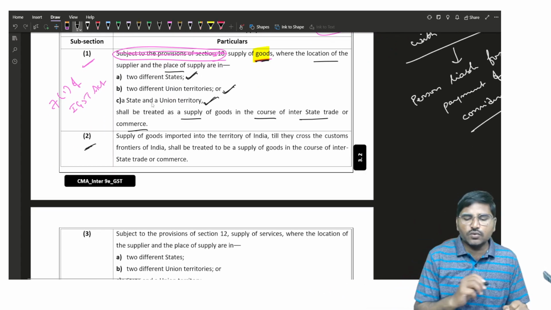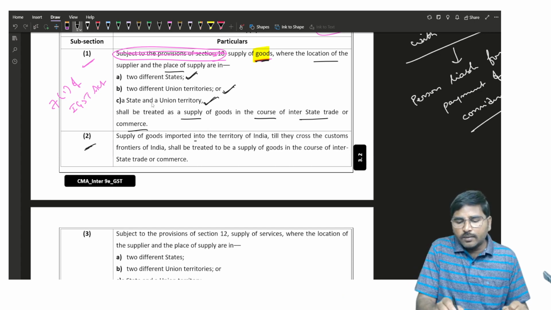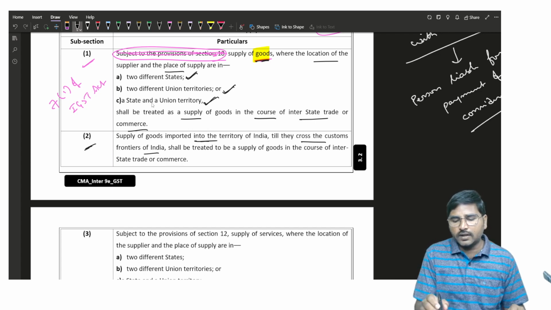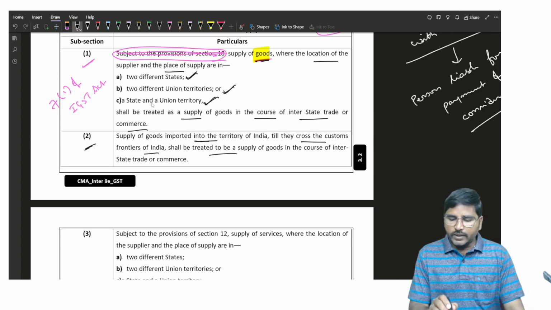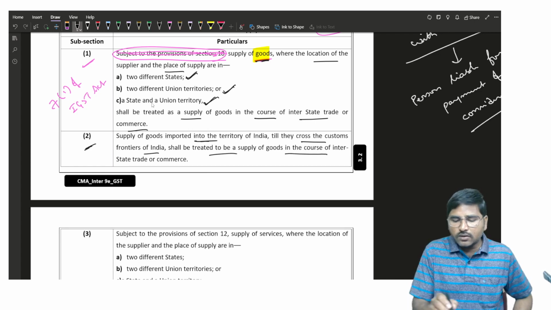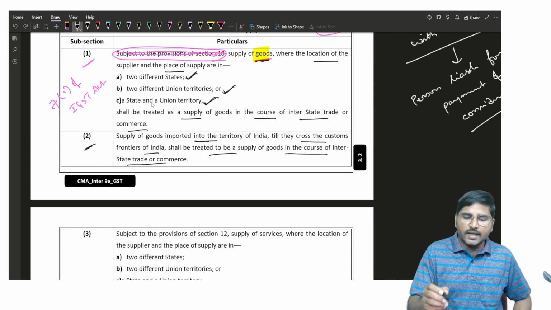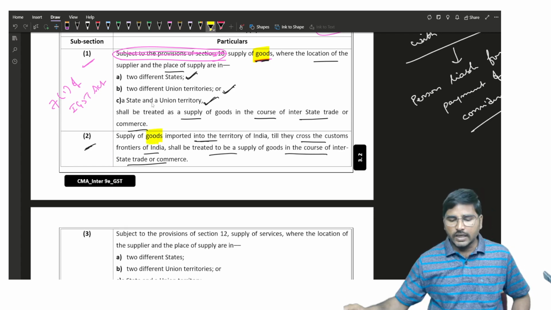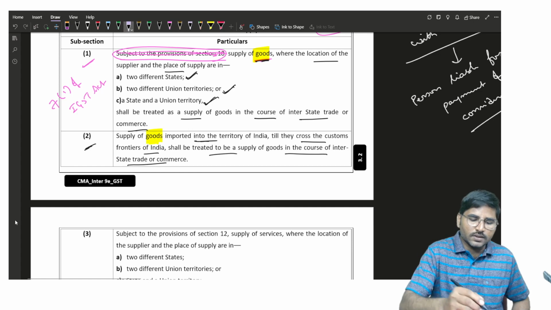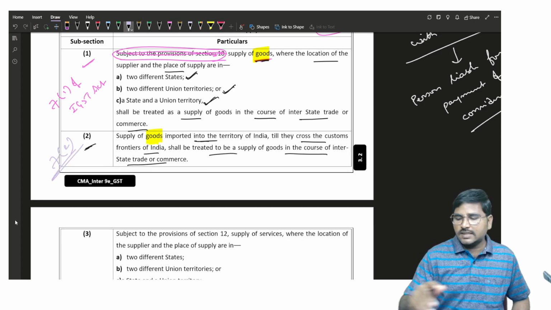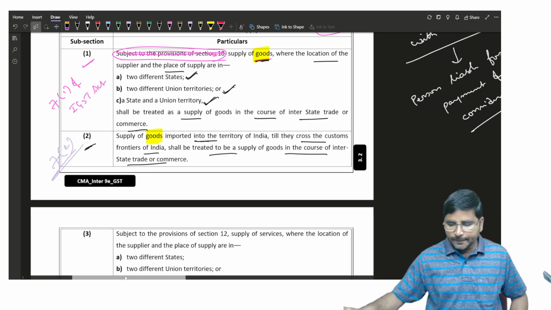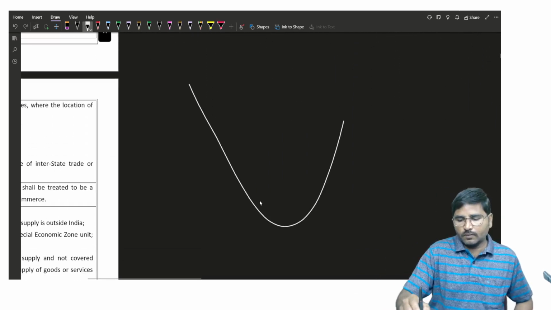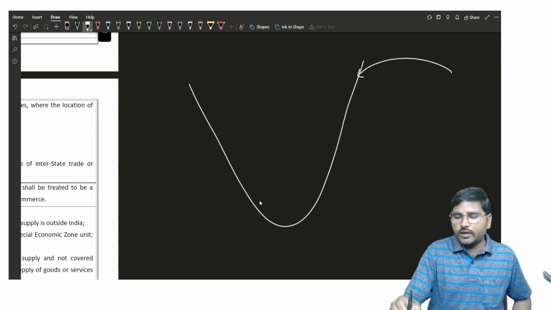Now 7 subsection 2 concerns supply of the goods imported into the territory of India. Till they cross the customs frontiers of India, it shall be treated to be a supply of the goods in the course of interstate trade or commerce. Again, this concept is in relation to the goods. Let me explain 7 subsection 2. Goods are imported into India.